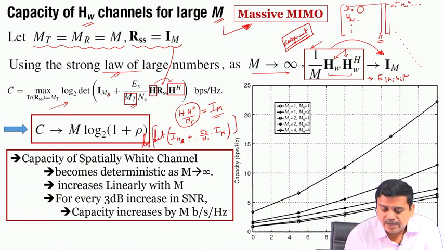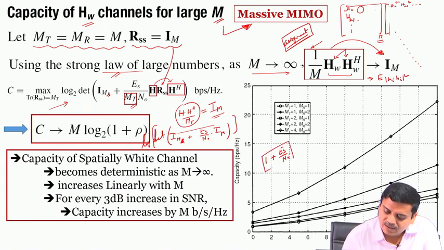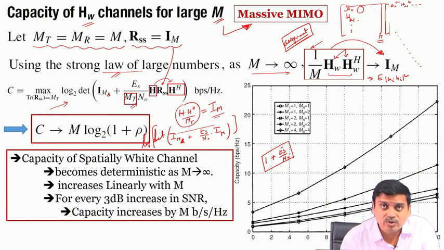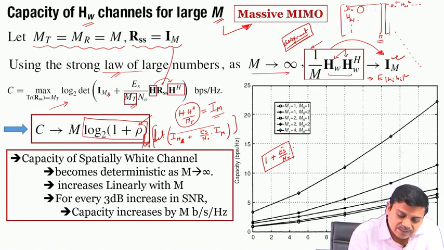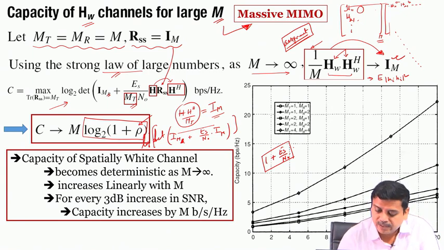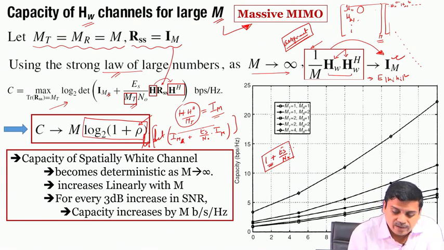This is an entire diagonal matrix, and each of the entries is 1 plus Es by N naught. This is the SNR of an AWGN or a SISO link, one could say. If you have made this assumption, there is no other problem; you are only left with Es by N naught. So, this expression is the capacity or the spectral efficiency of a SISO link.